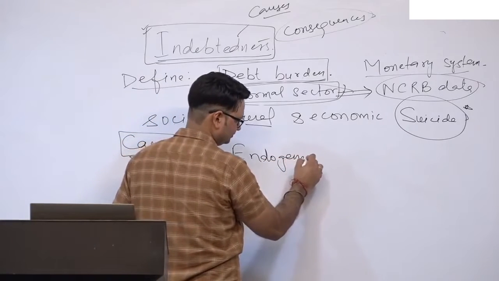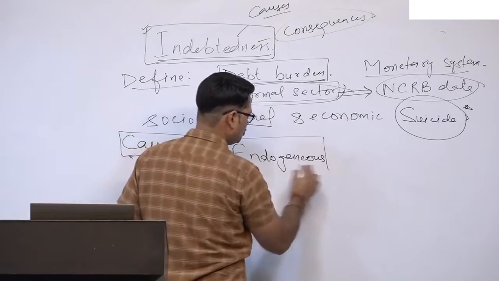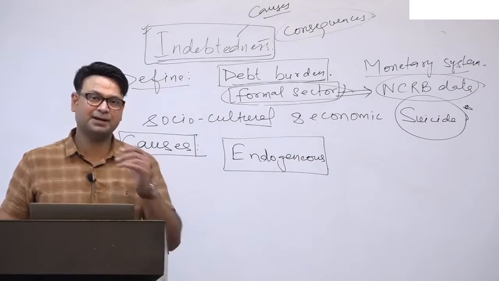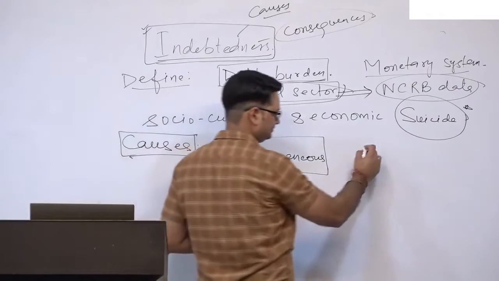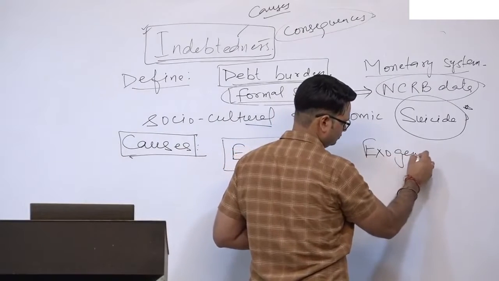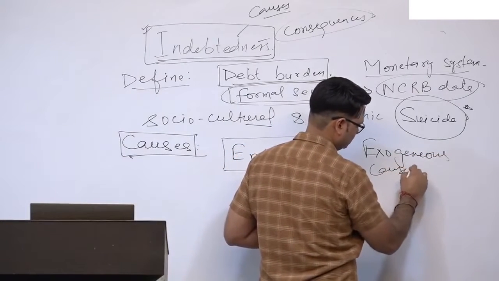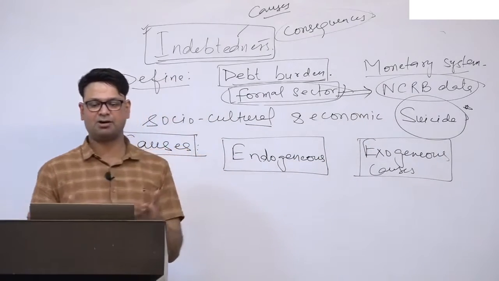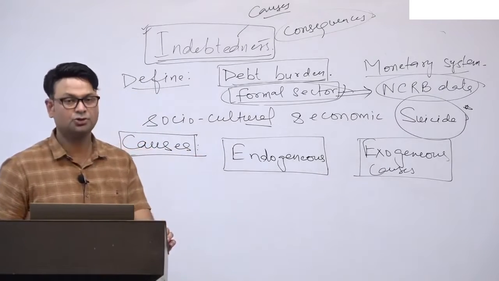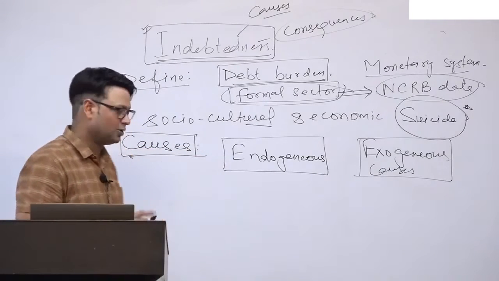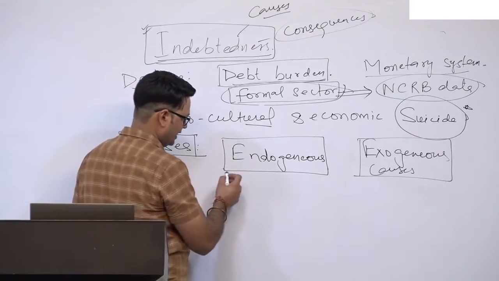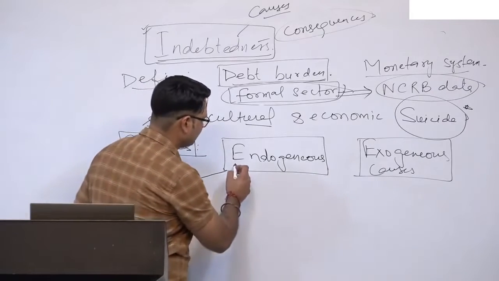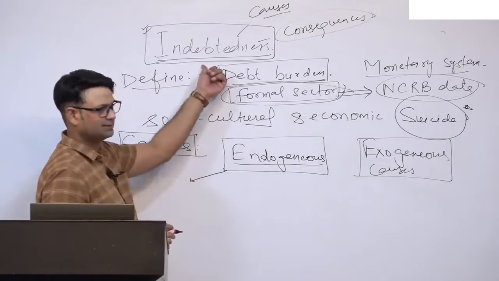Endogenous causes are rooted in their own distinct tribal culture, and exogenous causes are rooted outside, in our mainstream system. You cannot say these are their own inherent characteristics. So what is the endogenous feature responsible for this debt?